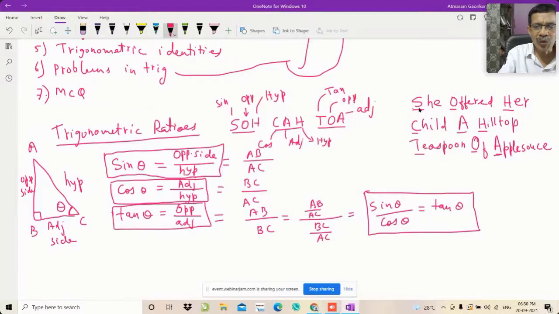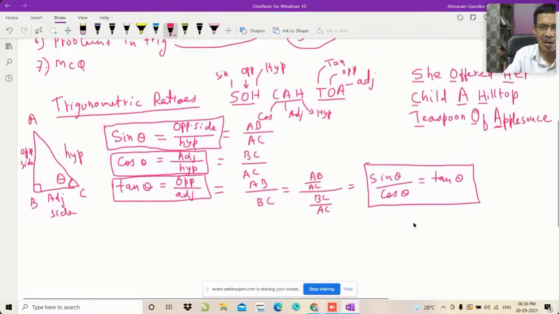So here you take the first letter: SOH, and then CAH, and then TOA. From each of these words, you take the first letter and it forms SOHCAHTOA. And the sentence is, 'She offered her child a hilltop teaspoon of applause.' And with this, now you know these 3 trigonometric ratios.